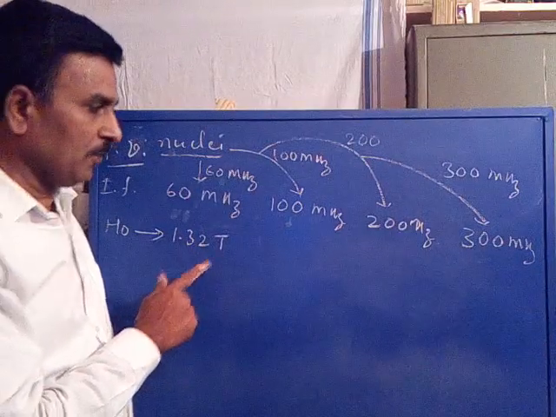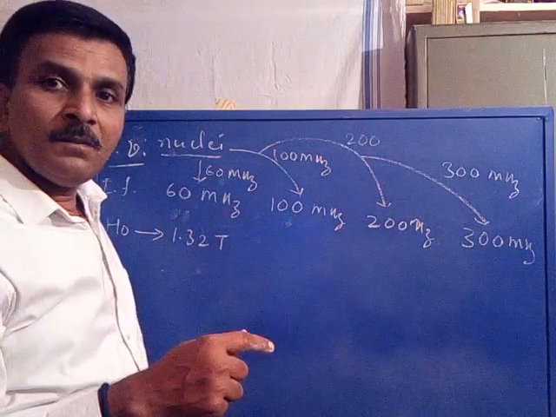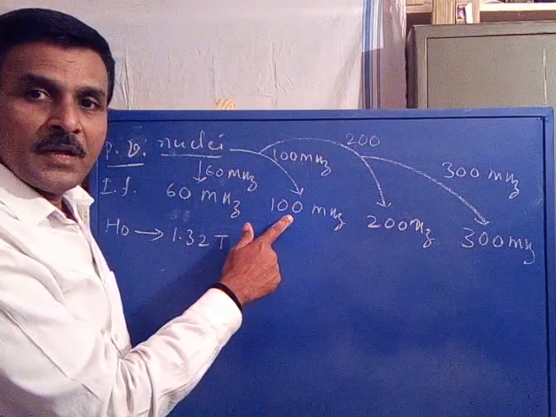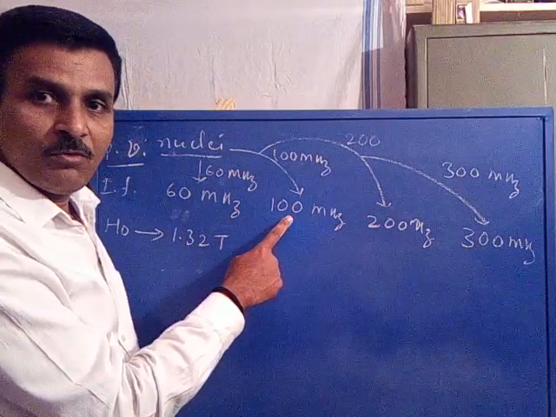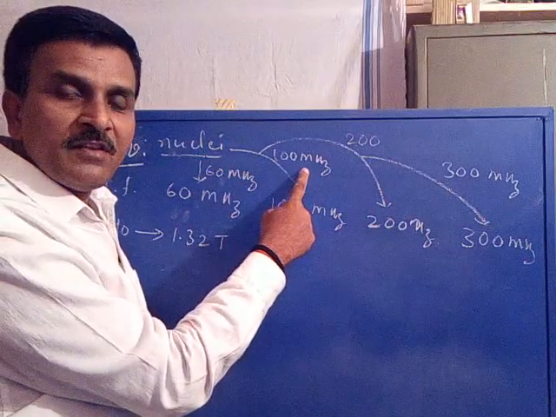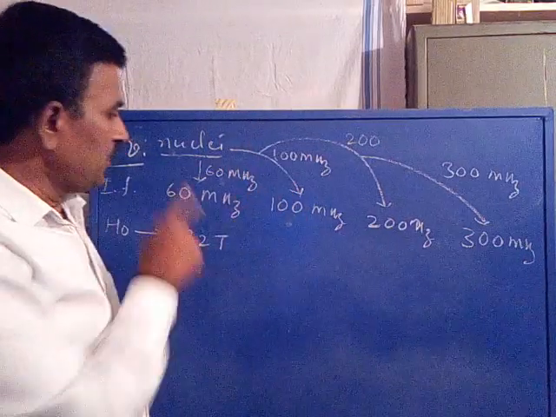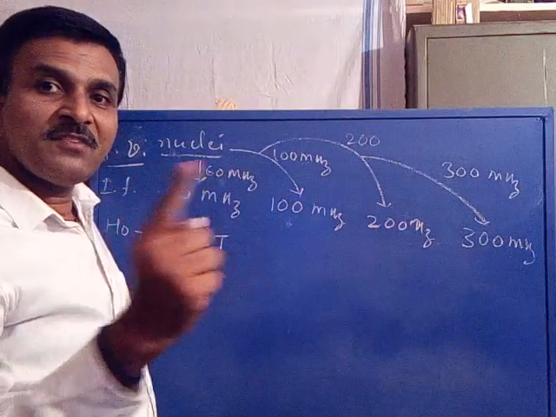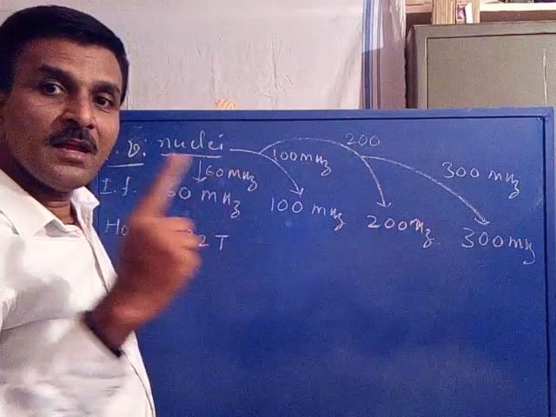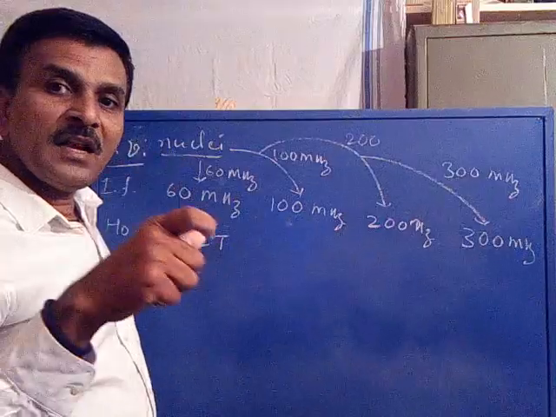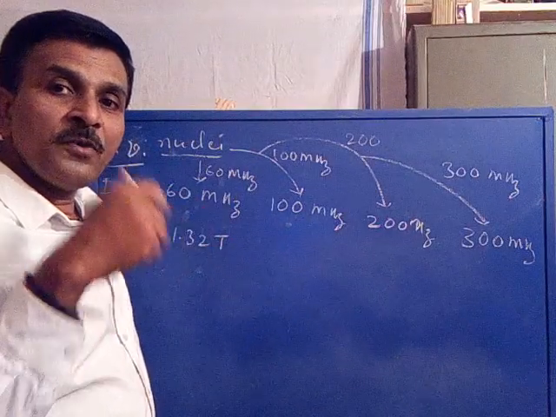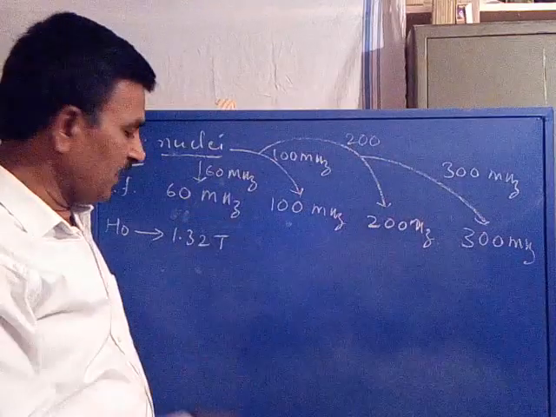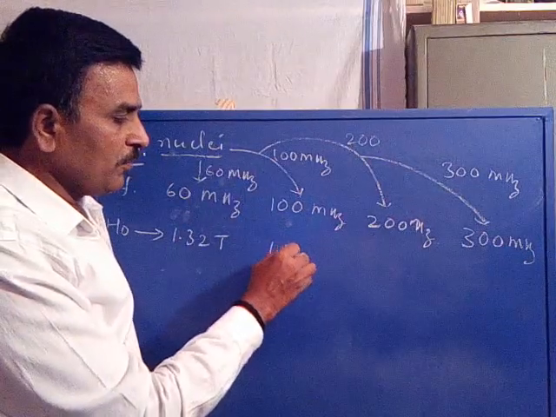Is it clear? Now, if the same proton, the same nuclei, is kept under a 100 megahertz instrument, its precessional frequency increases from 60 to 100. So if the same nuclei precesses with a 100 megahertz frequency, its degenerate energy state is split only by the application of an external magnetic field of about 1.54 Tesla.